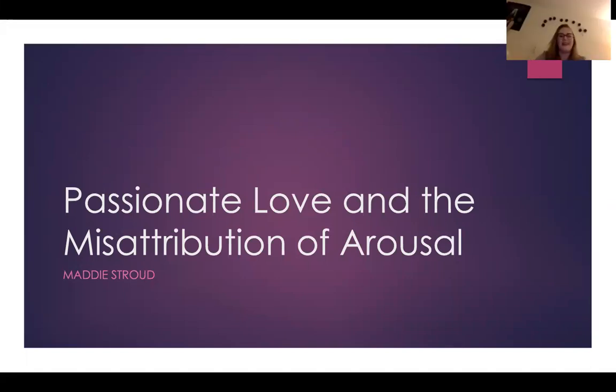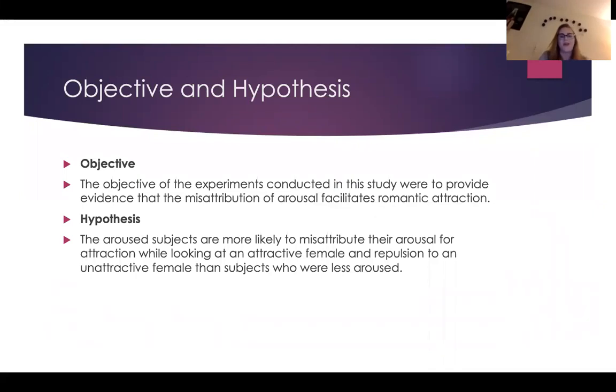Hi, I'm Maddie, and my article was Passionate Love and the Misattribution of Arousal. The objective of the experiments conducted in the study was to provide evidence that the misattribution of arousal facilitates romantic attraction. The hypothesis was that aroused subjects are more likely to misattribute their arousal for attraction while looking at an attractive female, and repulsion to an unattractive female, than subjects who were less aroused.